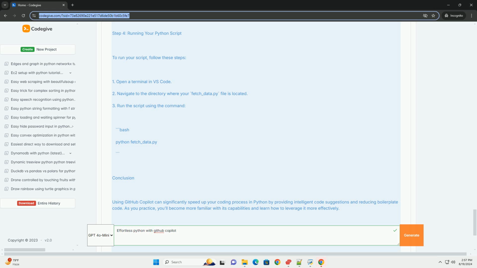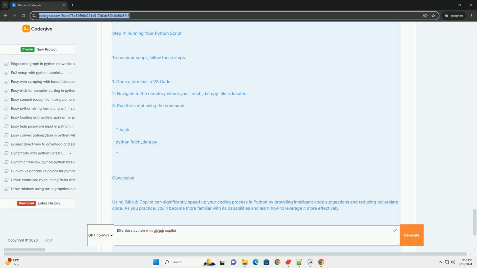Conclusion. Using GitHub Copilot can significantly speed up your coding process in Python by providing intelligent code suggestions and reducing boilerplate code. As you practice, you will become more familiar with its capabilities and learn how to leverage it more effectively.